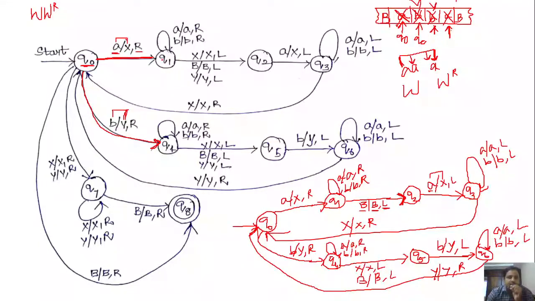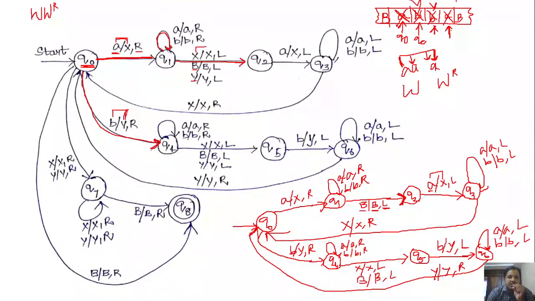So see the actual transition diagram here. In Q0, if we get A, replace that A with X and move the head towards right. In Q1, if we get any A's or any B's, keep them as it is and keep on moving the head towards right. In Q1, if we get either X or B or Y, keep them as it is and move the head towards left.